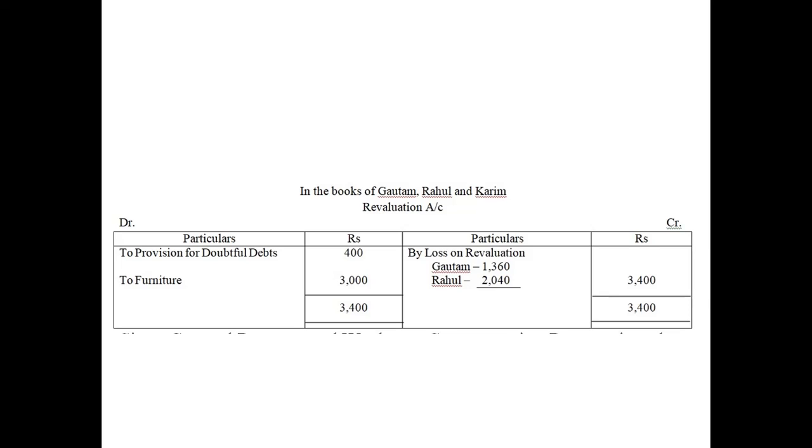Now furniture. Look at point number D here. Rahul would take over the furniture at 22,000. The amount of furniture was 25,000. So the furniture is now revalued at 22,000 and Rahul is taking it away.